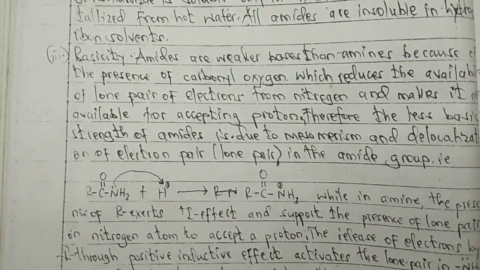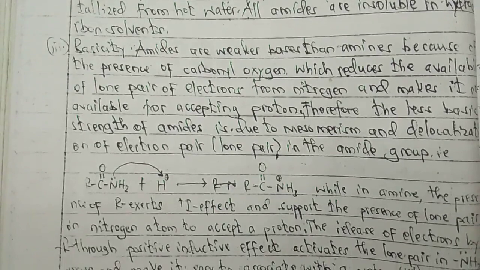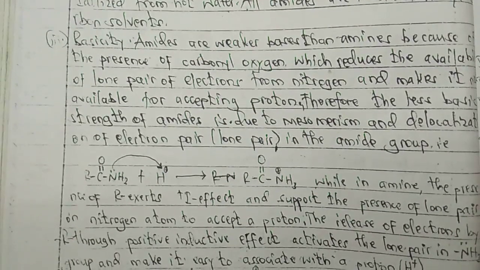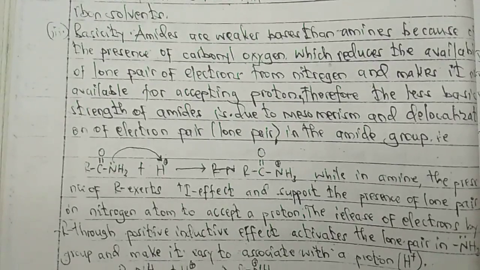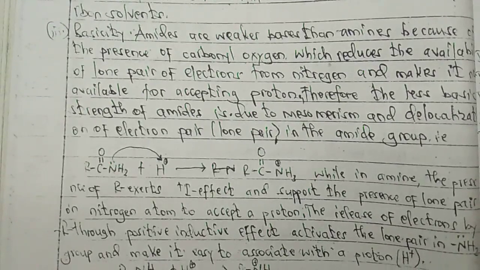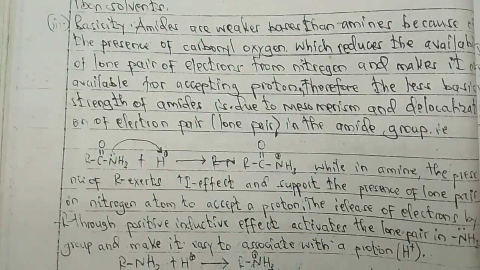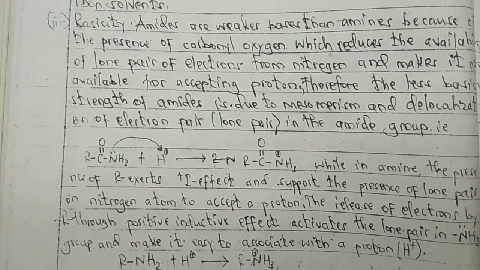So tunasema kwamba while in amine the presence of R exerts a positive inductive effect and supports the lone pair on the nitrogen atom to accept a proton. The release of electrons by R through positive inductive effect activates the lone pair on the nitrogen and makes it very easy to associate.